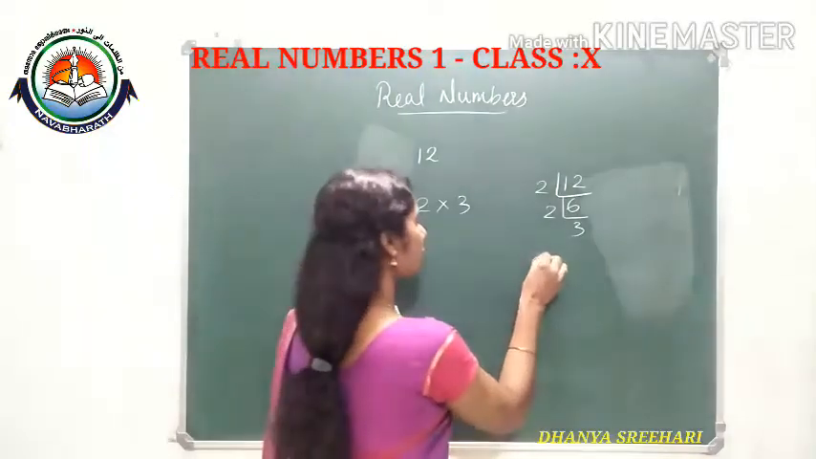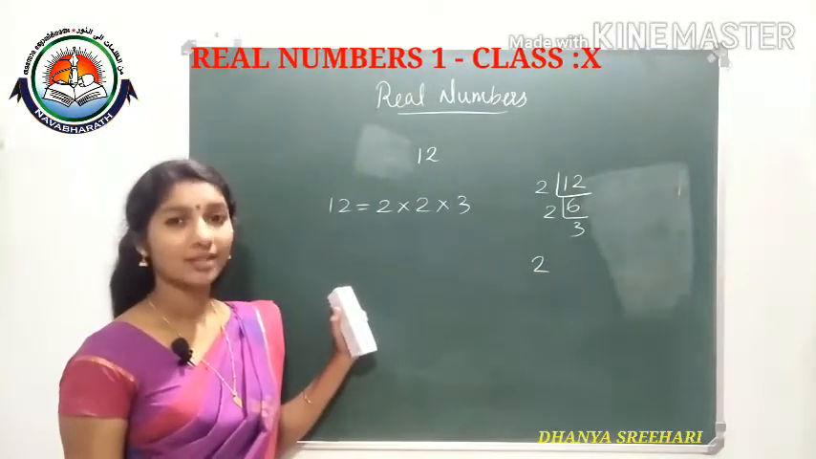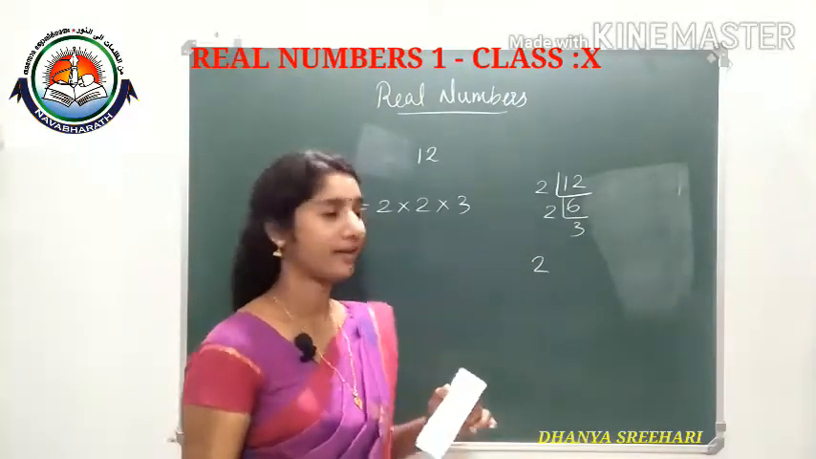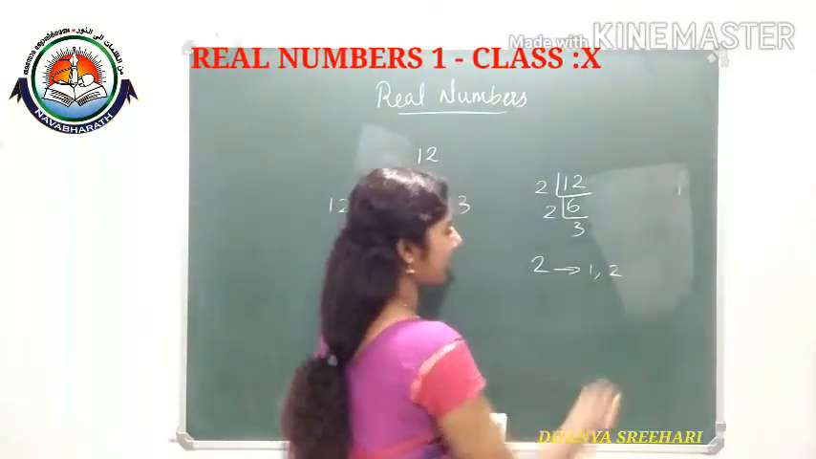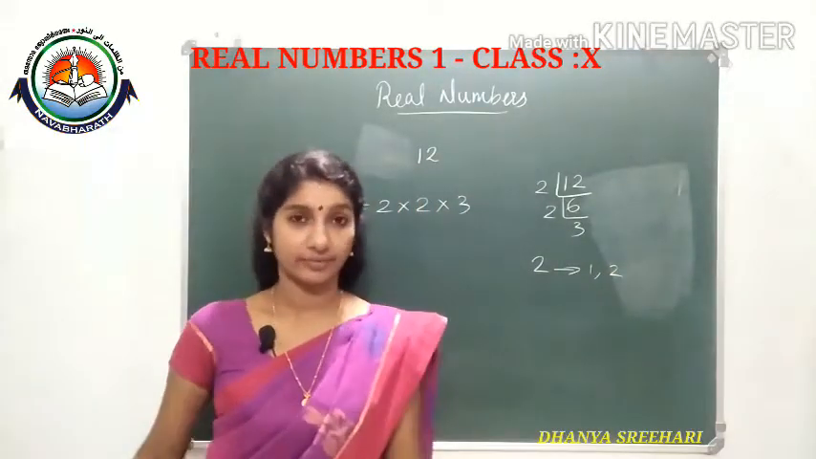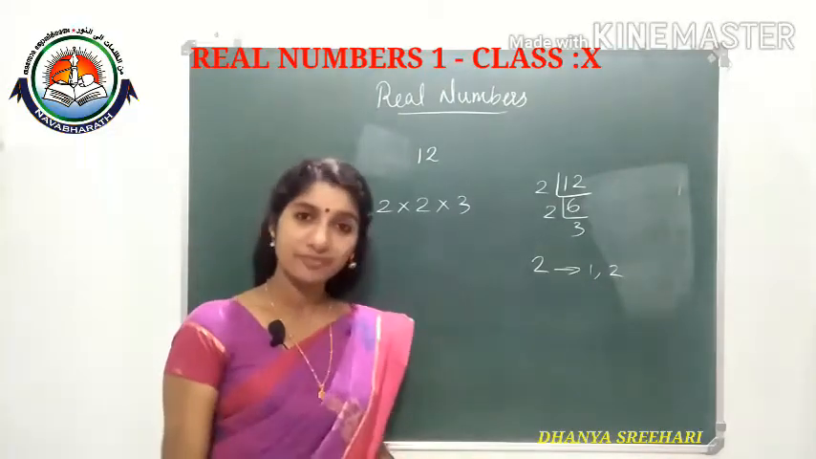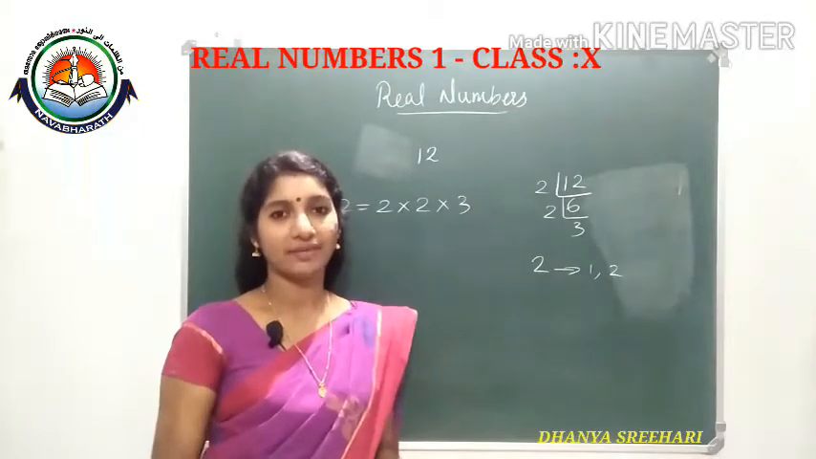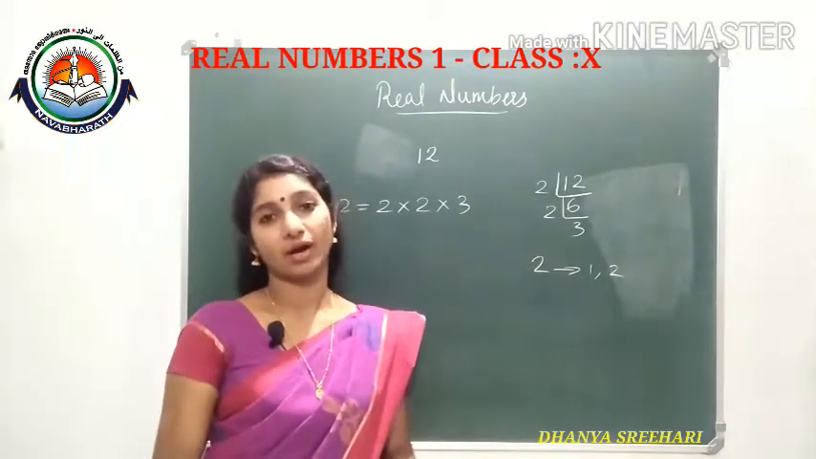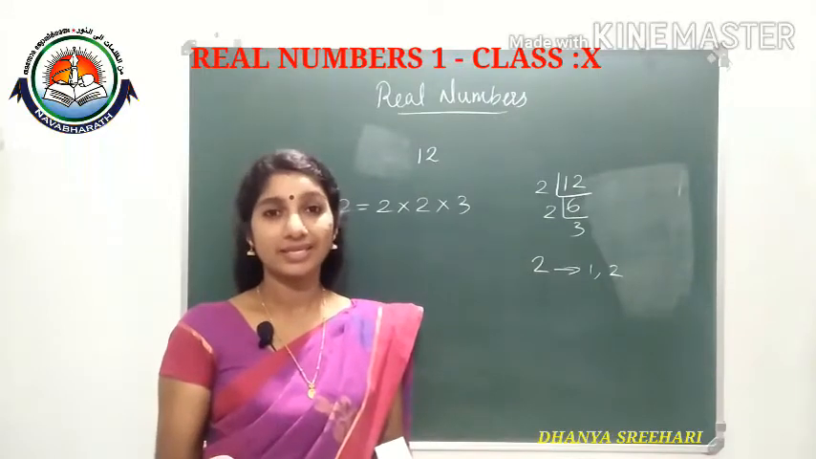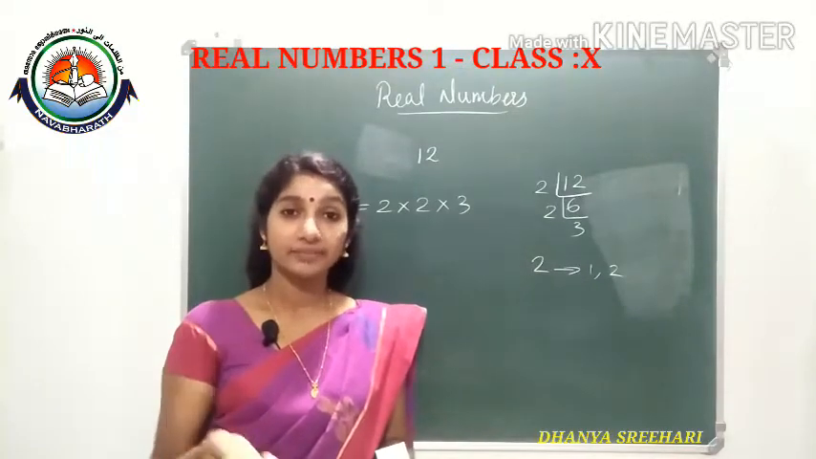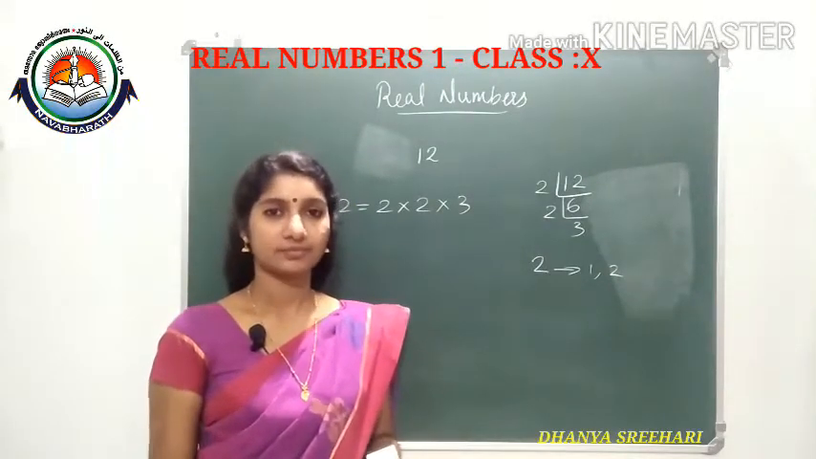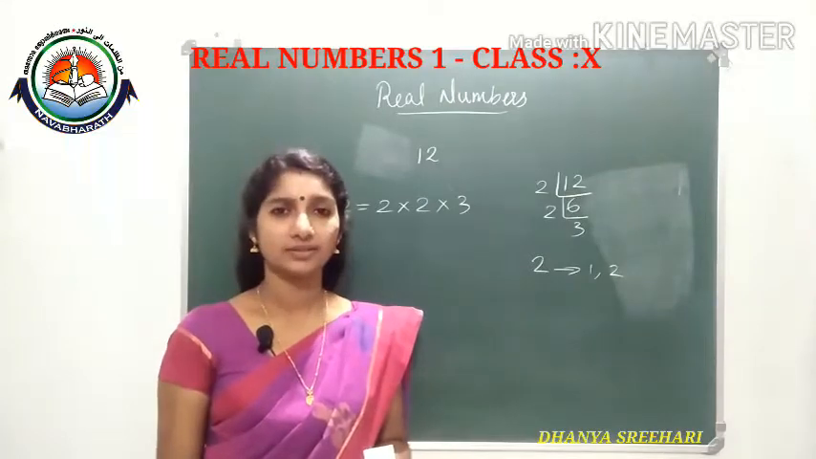What about 2? Is it a prime number? Of course, it's a prime number because it does not have other factors other than 1 and the number. Only its factors are 1 and 2. 1 is a factor for every number, and the number itself is a factor for every number. Those numbers which have only 1 and the number itself as factors, we will call prime numbers. Others, in what sense? The number which has a proper factor, we will call a composite number. Clear?